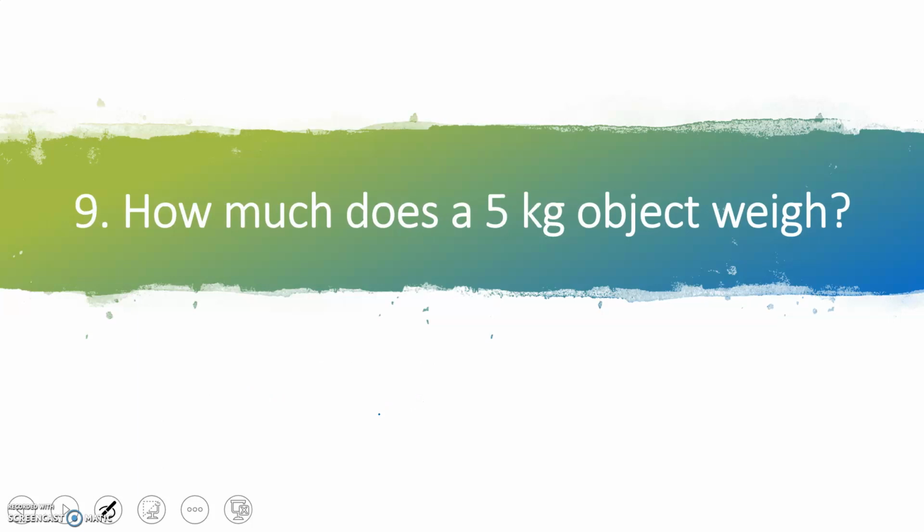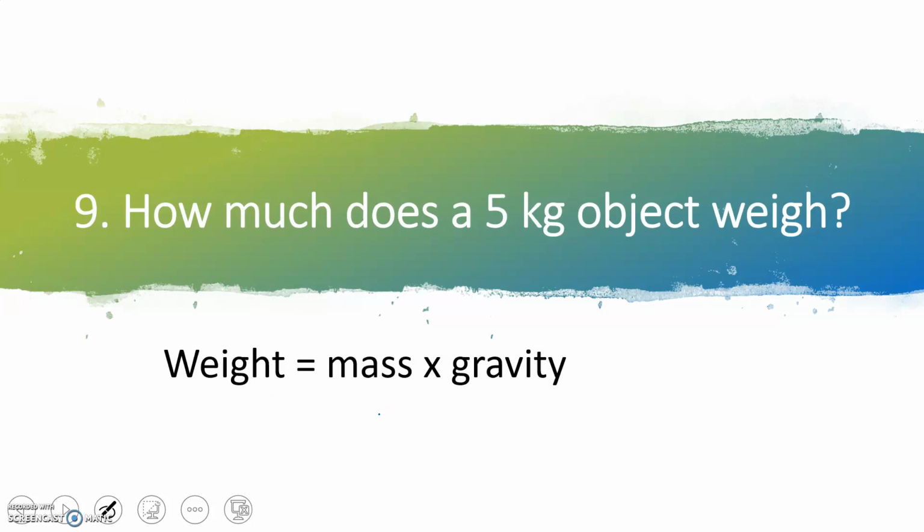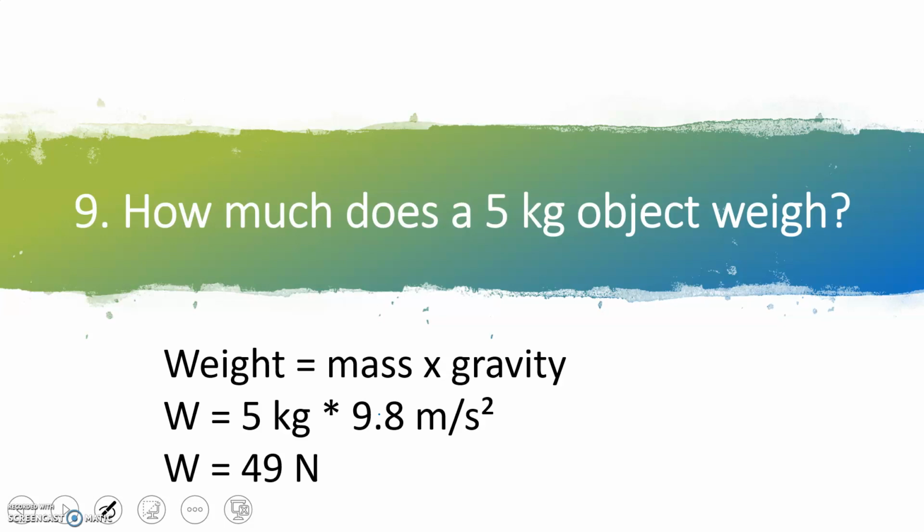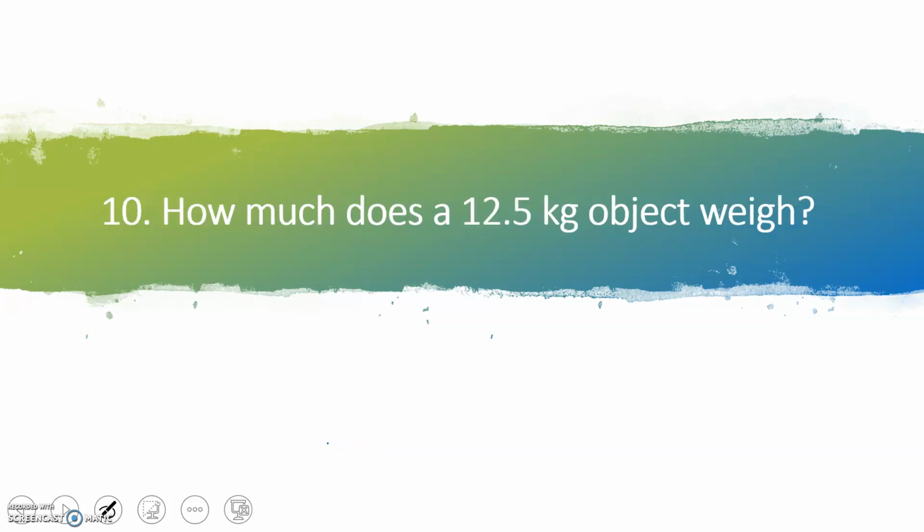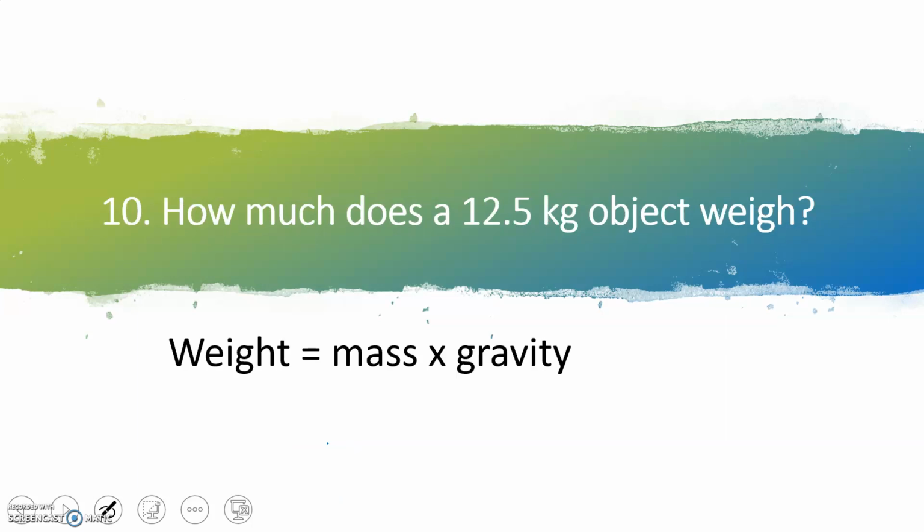Number nine. How much does a 5 kilogram object weigh? Again, same equation: weight equals mass times gravity. Plug in, the mass is 5, the gravity is 9.8. And when you multiply 5 times 9.8, you get 49. And remember, weight is measured in newtons. Number ten, how much does a 12.5 kilogram object weigh? Same equation. Plug in your numbers.